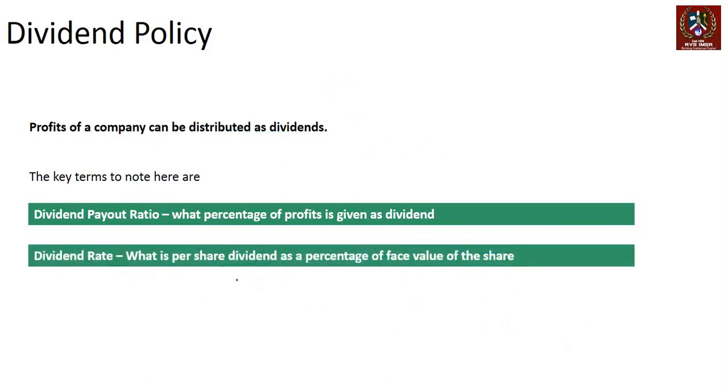there is another way of looking at data, which is dividend rate. Now, if you look at the per share dividend, which is dividend per share, and you divide it by the face value of the share, right? Usually the face value of the share is the value at which it got issued the first time. So usually face value is multiples of 10, 100, and so on. Most companies have a face value of 10. At a later point of time, you can divide this 10 into 2 shares of 5, and then probably 10 into 5 shares of 2, or 10 into 10 shares of 1. You can do that. So face value can be anything, 1, 2, 5, 10. Most companies have a face value of 10.